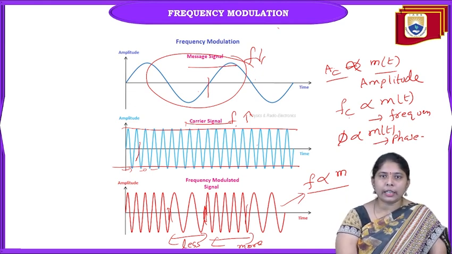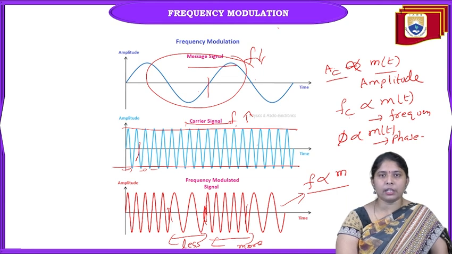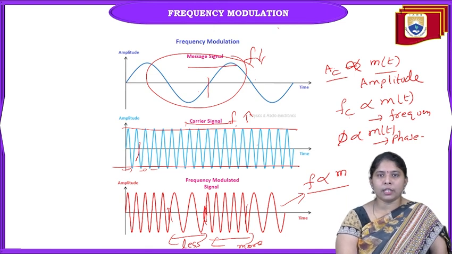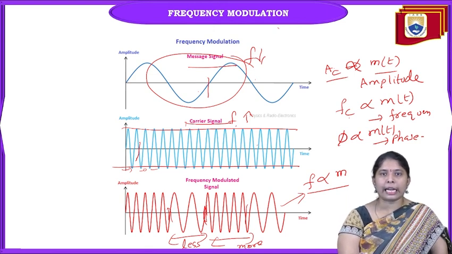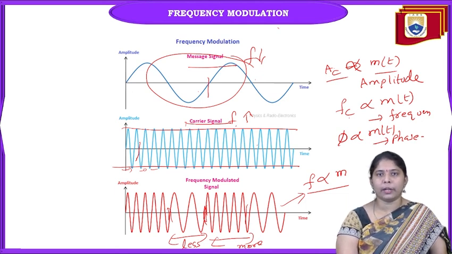Once again, clearly telling, carrier signal is just a transport or truck type of signal to transmit the information signal from one place to another place. Because carrier is a high frequency signal and message is a low frequency signal. So to avoid the losses with the low frequency signal transmission, we are using carrier as a transporter for transferring the signal from one place to another place.